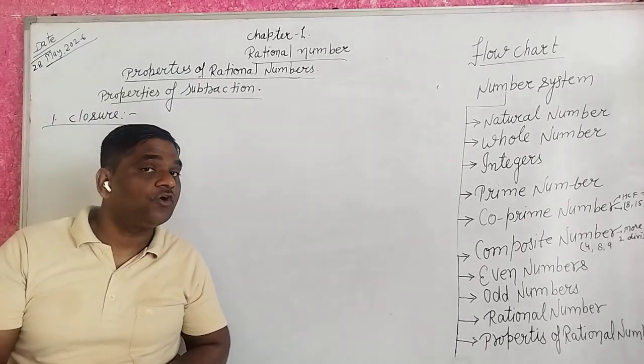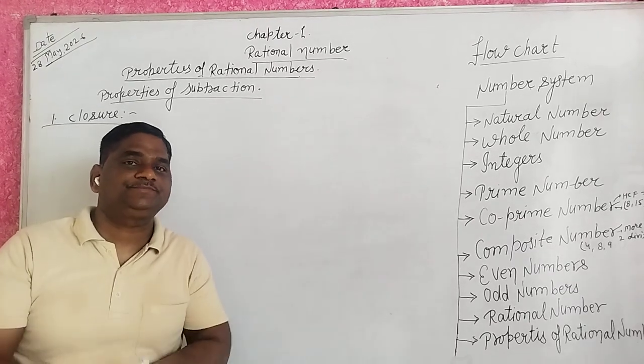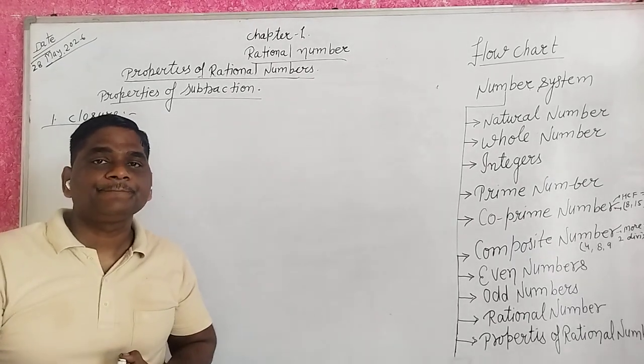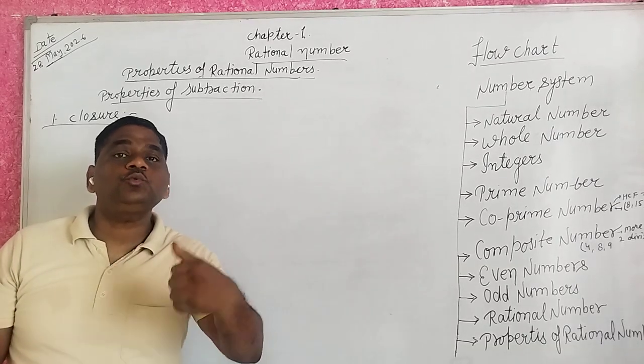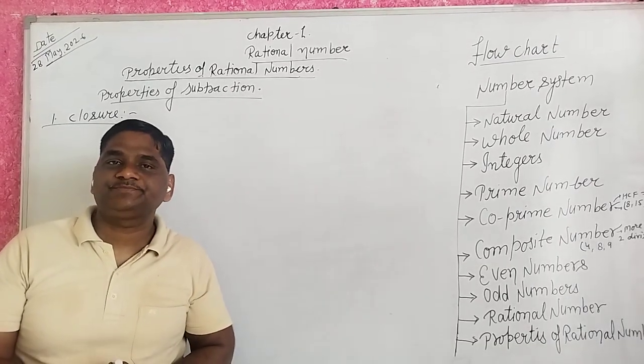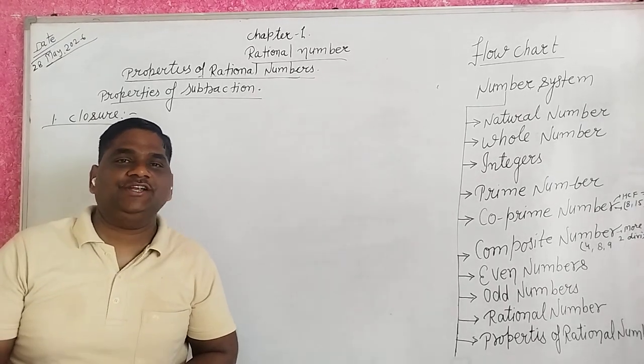Do you understand what I said? Yes. When any rational numbers are subtracted, the result is always a rational number.